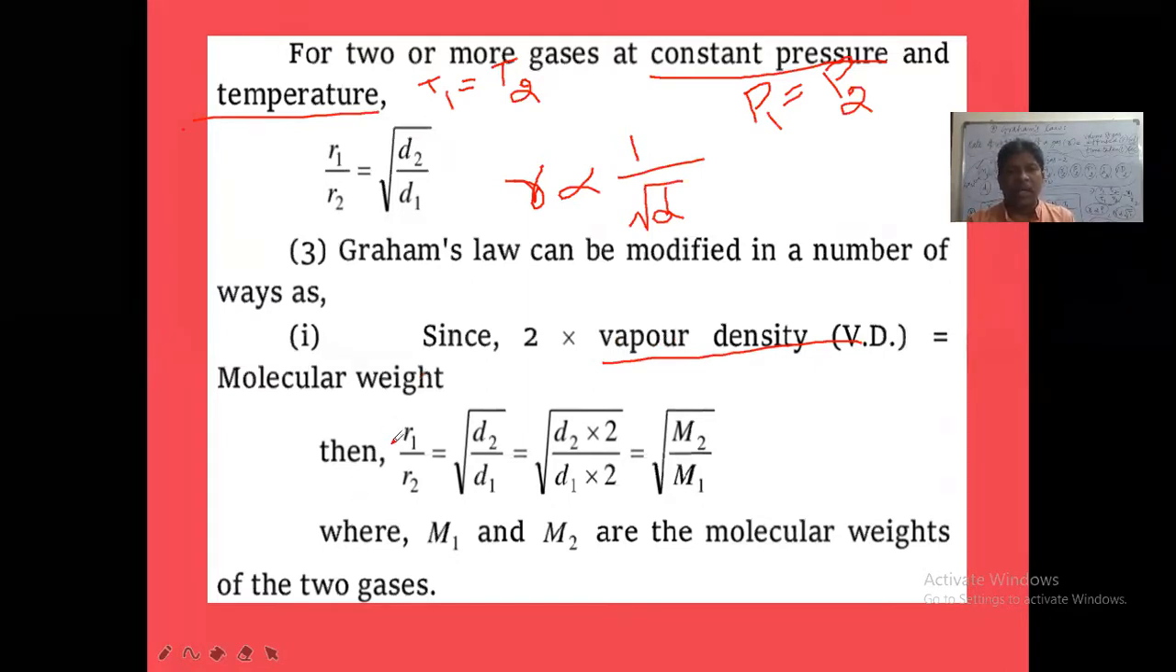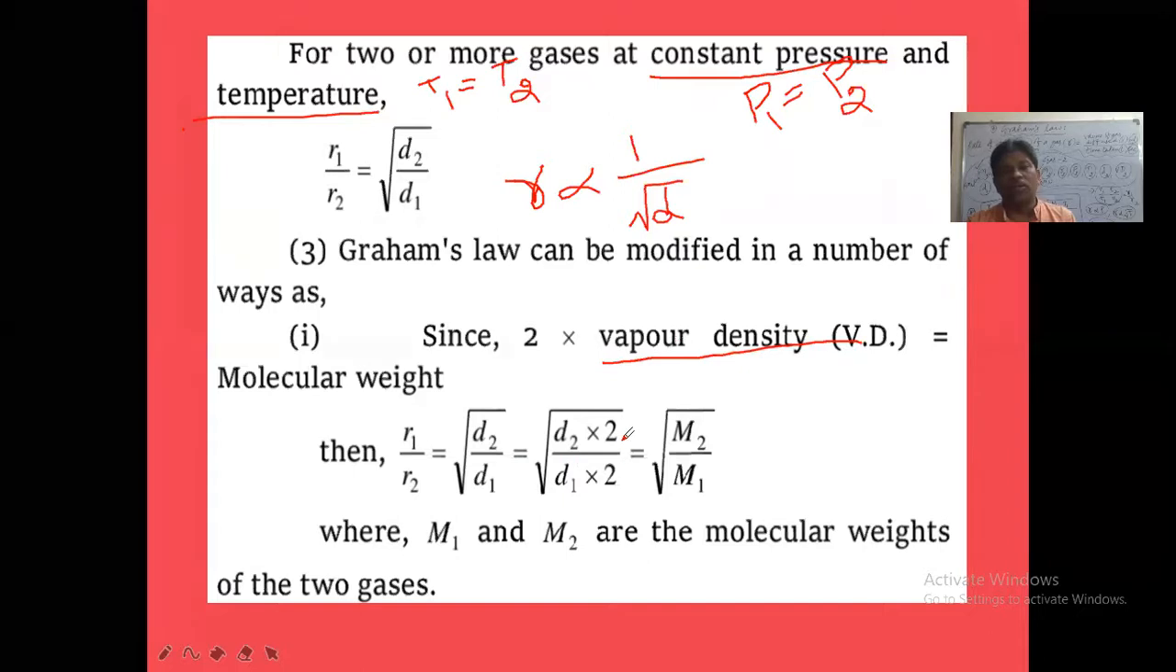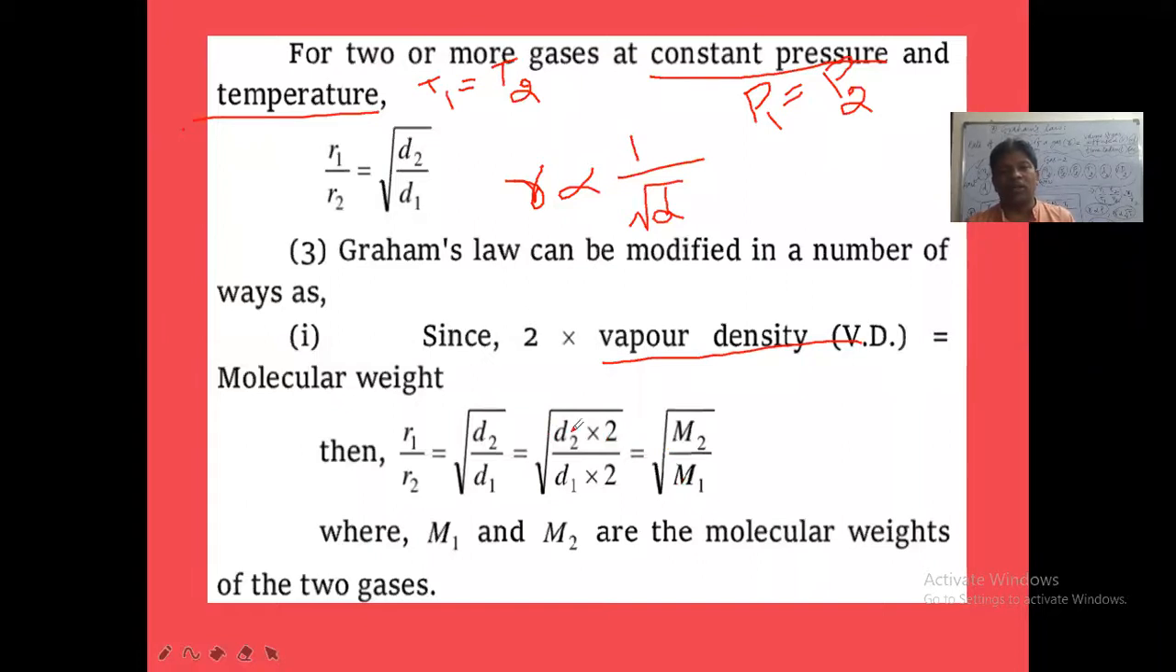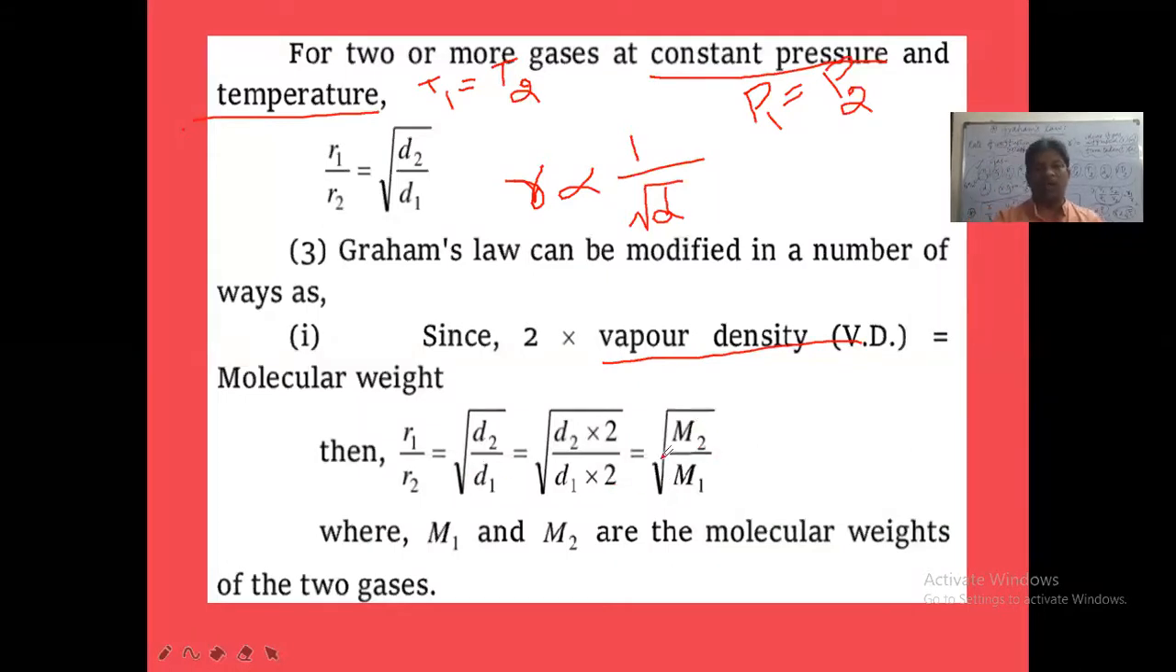In that condition, R1 by R2 is equal to the square root of D2 by D1. That is equal to 2 into D, the vapor density, by 2 into D, that is M2 by M1. Now 2 into vapor density of the second gas is equal to M2, and 2 into vapor density of the first gas is equal to M1. So R1 by R2 is equal to the square root of D2 by D1, otherwise the square root of M2 by M1.